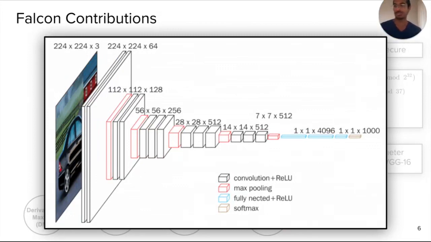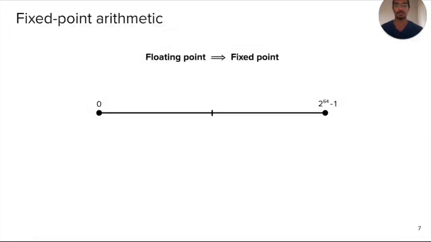So before I proceed, let me give a quick intuition. Before I set up the intuition behind the comparison protocol, I'll also talk briefly about the fixed point arithmetic part of this. So when we want to train neural networks, we actually want to use floating point values. And on the other end, when we want to do cryptographic operations, we prefer using fixed point values. And so if this is the range of values, this is 64-bit values, and these are the unsigned 64-bit integers, the data type we are most familiar with. So all zeros represent the number 0, and all 1s represent the number 2 to the power 64